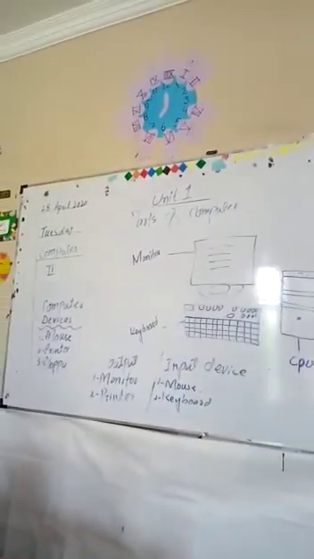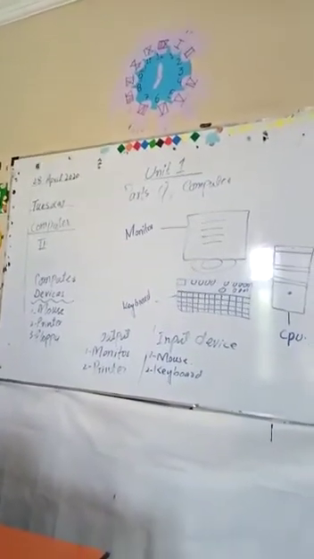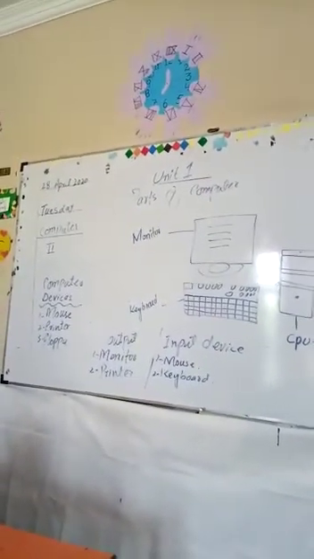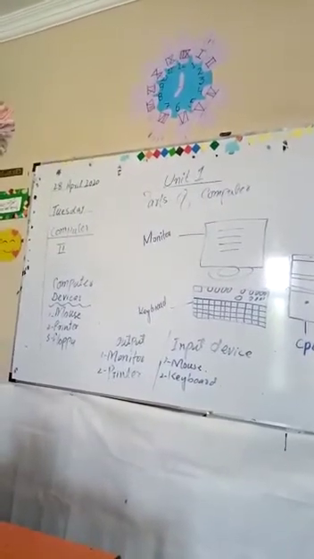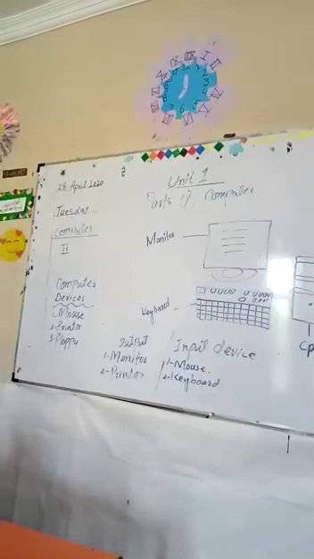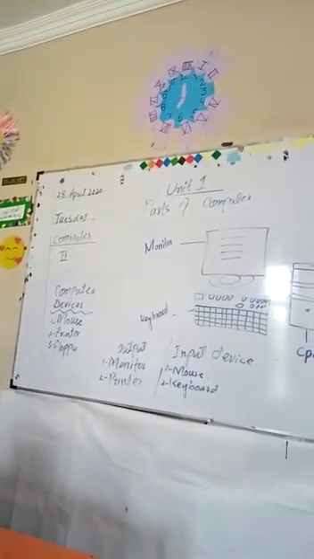Mouse. What is the use of the mouse? I am going to tell you about it, and it is an input device. If anybody asks you what are the input devices and what are the output devices, you can tell them that output devices are monitor, printer, and input devices are mouse, keyboard and all that.